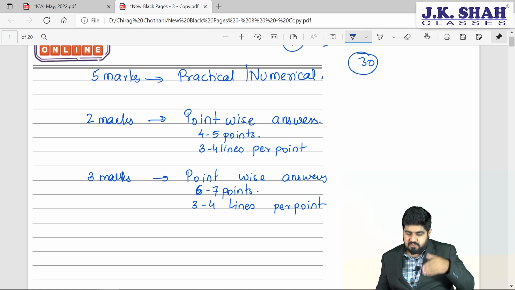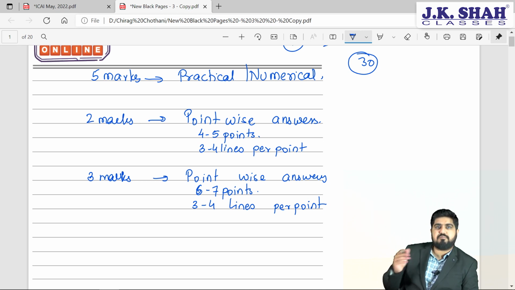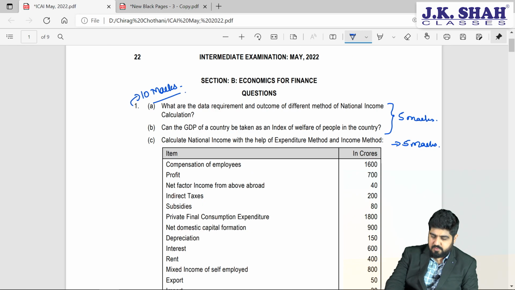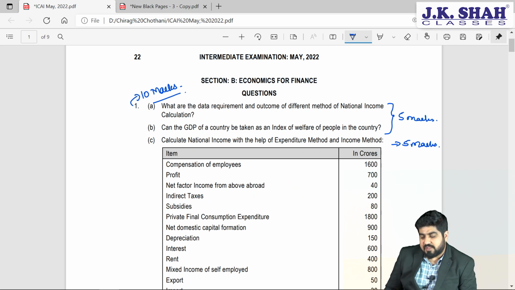Okay, now let's have a look at the question and how we are going to solve it. What are the data requirement and outcome of different methods of national income calculation? Whenever these kinds of questions are asked, in your mind you have to tell yourself which chapter this belongs to.